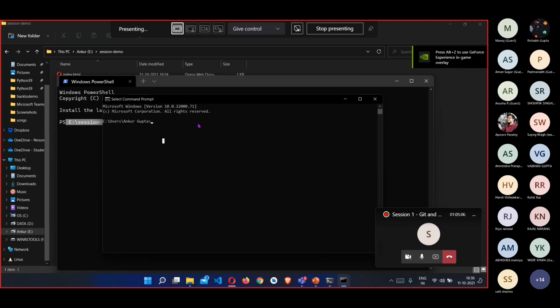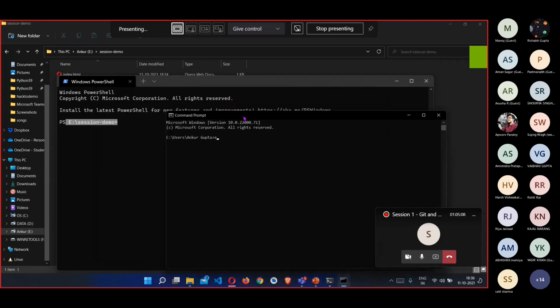If you don't, you can just type E here. E is the hard disk I am using; in your case, it can be anything. So I'm typing E, and then I'm going to my session demo folder. To do that, I'll type cd, which is change directory, and then session. After writing half of the name, you can just press tab, and it will automatically complete the folder name. So I'm going to my repository, and that's it.